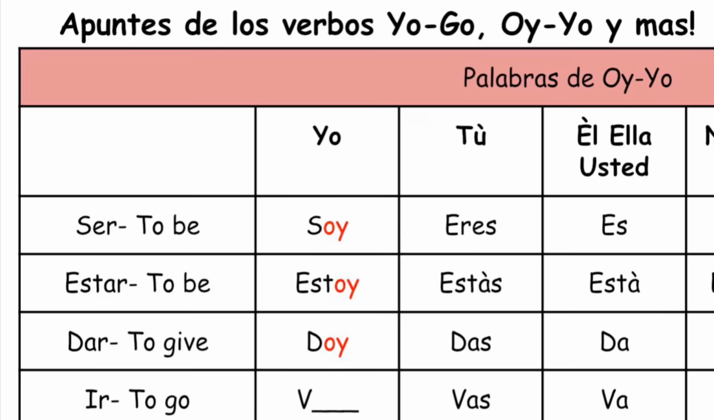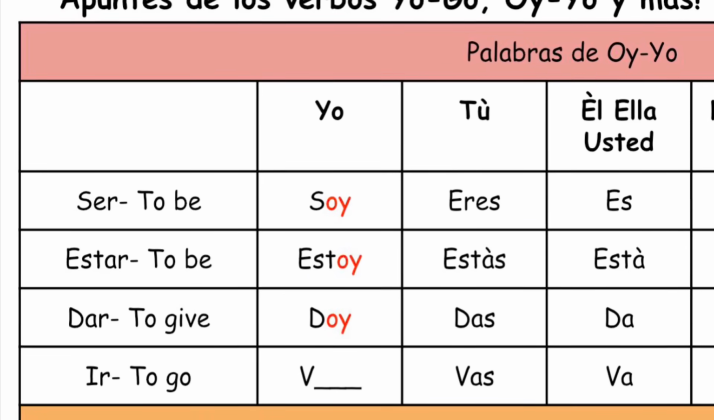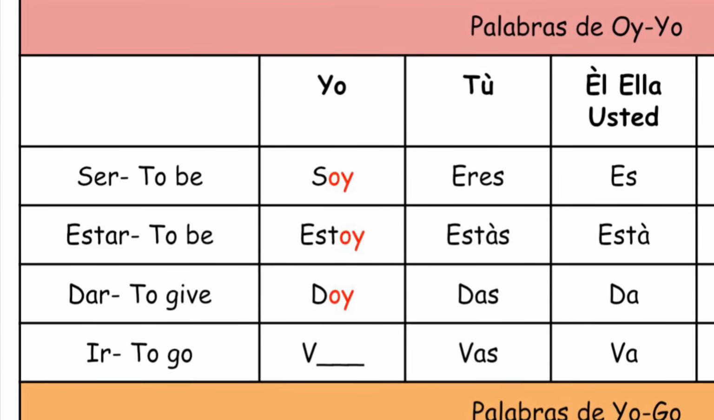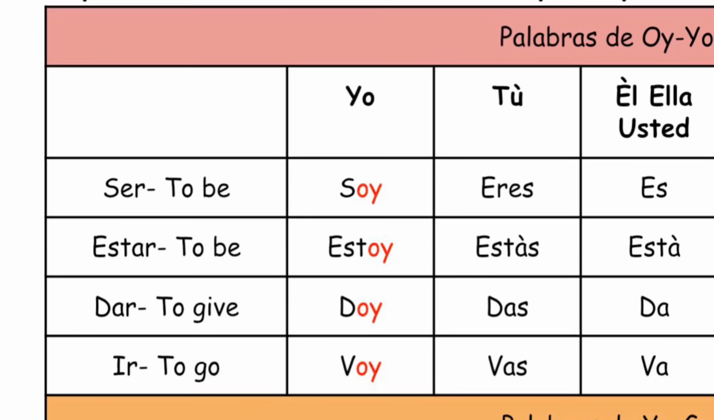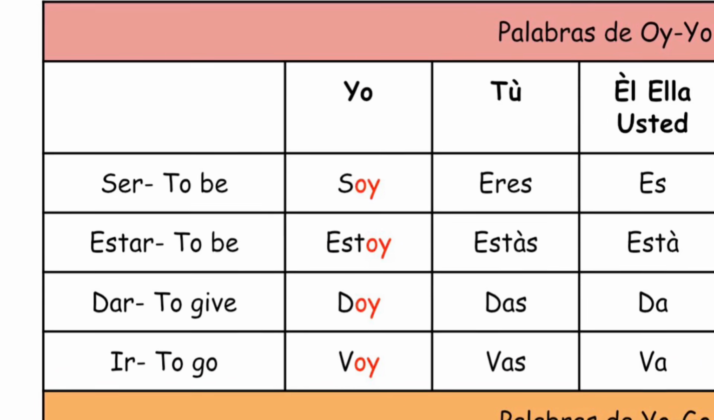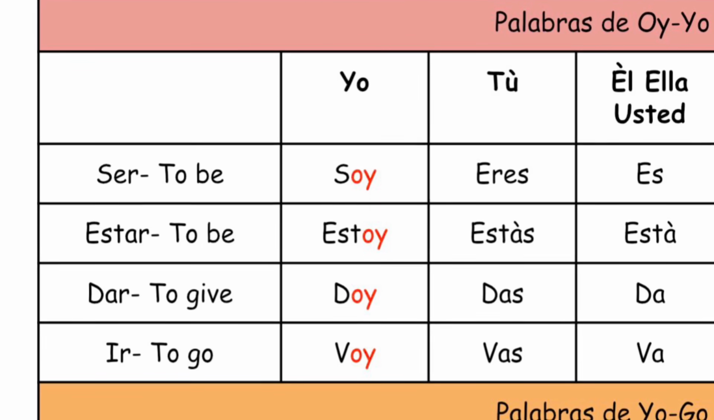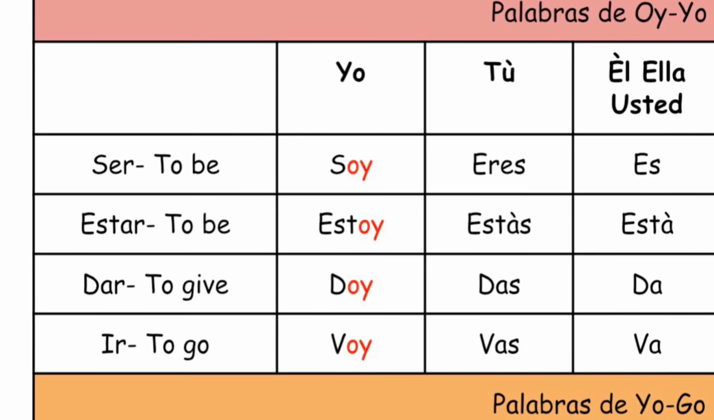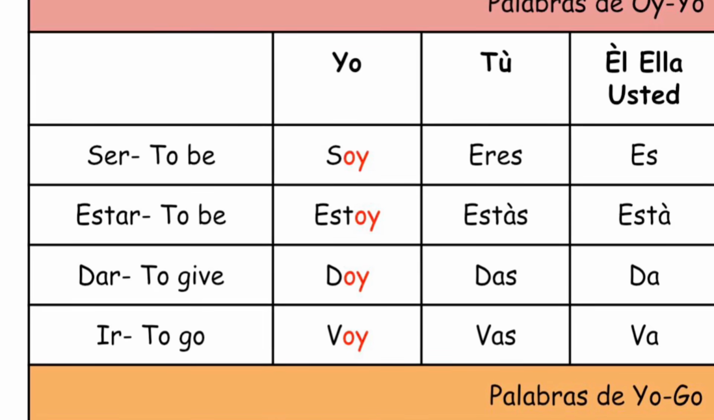Go ahead and conjugate the verb ir. Remember that it starts with the letter V, but the ending will be the same as above. To say I go, we say yo voy. These are the only oi-yo verbs that you need to know right now. Ser, estar, dar, and ir. Make sure you have the conjugations written in before we move on to the next section.